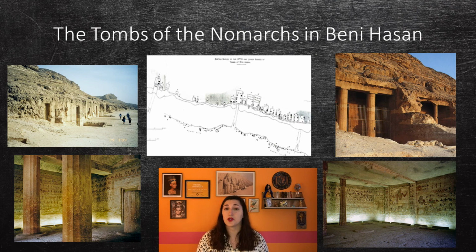These 39 tombs are all built and decorated in a similar fashion. They had open courtyards with a hallway that led to interior rooms with columns. These columns were actually not freestanding, but were carved directly into the rock. A small chamber at the back would have been made for the statue of the deceased. The walls were also vividly painted with scenes depicting the deceased, his family, and activities in the afterlife.